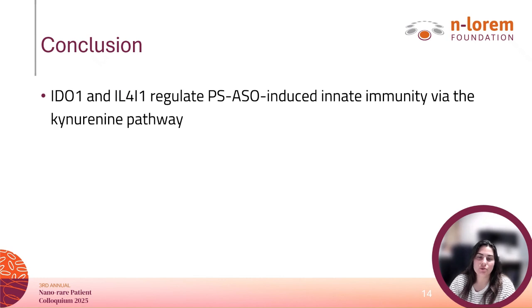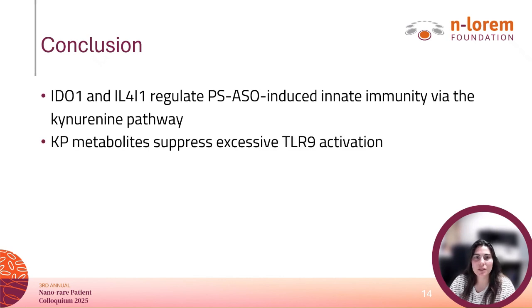Taken together, our findings identify and characterize the immune signatures of PS-ASO induced TLR9 activation across two distinct cell systems. We show that the tryptophan catabolizing enzymes IDO1 and alpha-1 play a central role in generating kynurenine pathway metabolites that help quench the innate immune signaling. These results open new opportunities to explore kynurenine pathway modulation as a strategy to mitigate PS-ASO induced innate immune activation.